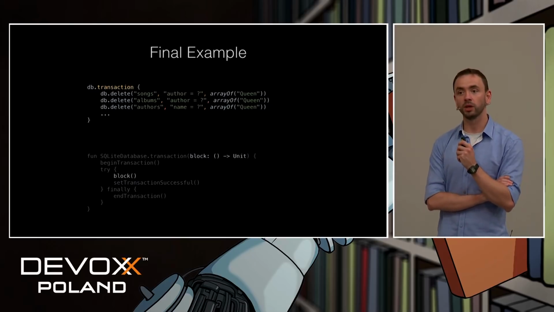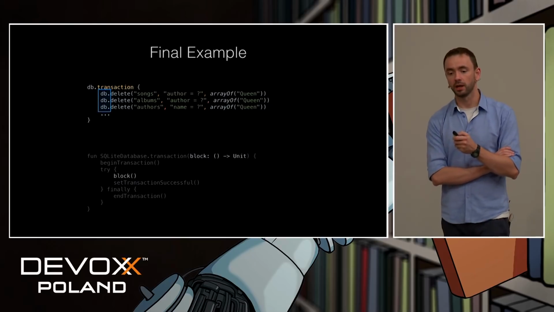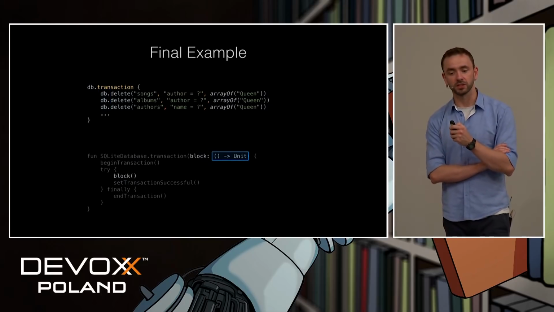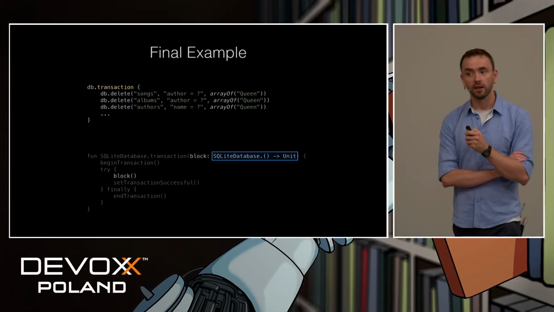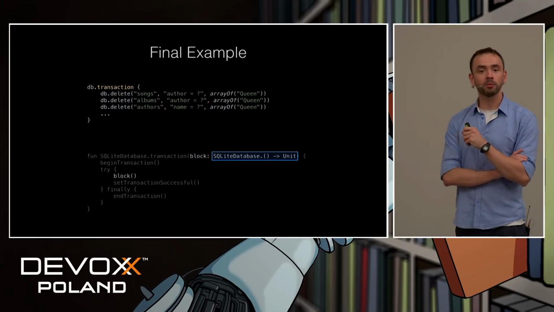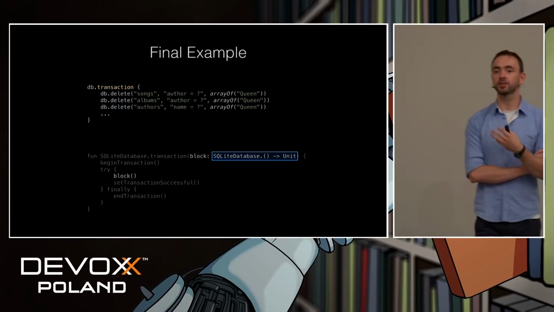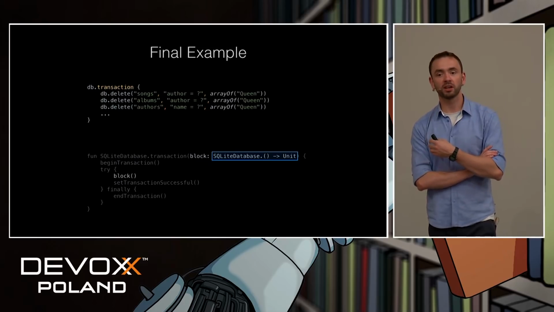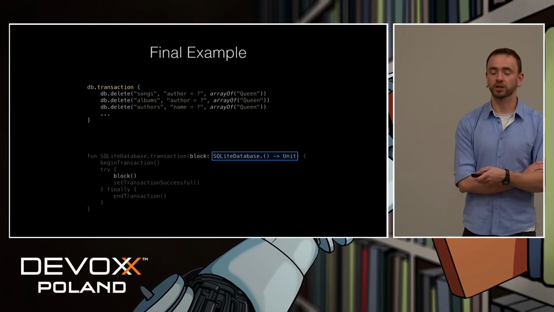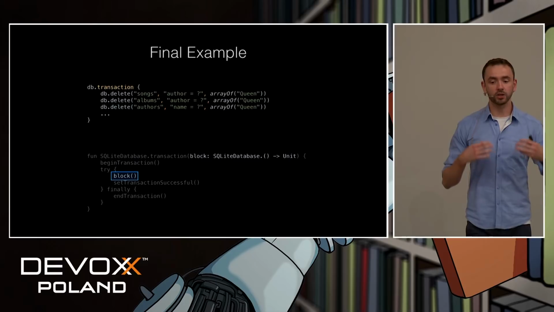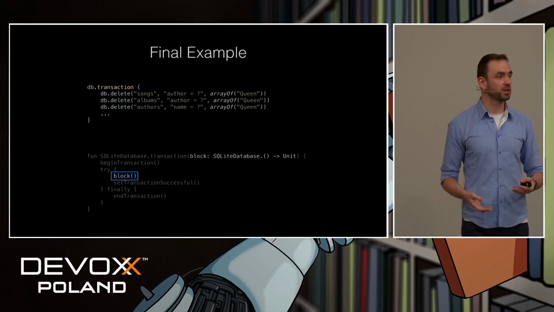And in Kotlin, we actually can do this. If you look at this type, we can do something like this. This is called a lambda with receiver, but some people like to call it an extension lambda, because it basically works the same as extension functions. So first, we have to call it on some actual instance of SQLite database.